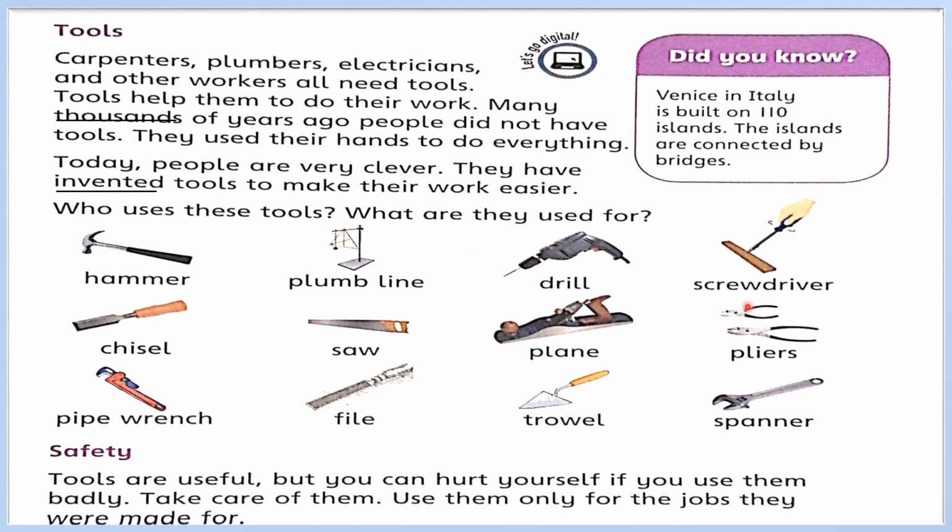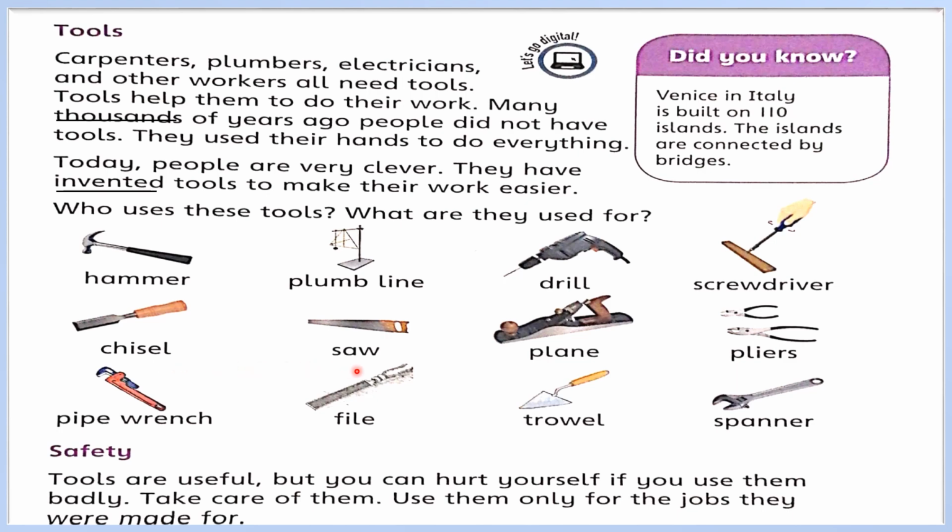Next one is screwdriver. Usually this tool is used for turning screws with slotted heads. This tool is used by a carpenter and also a laborer. Chisel. This tool is a cutting tool with a sharp edge at the end of a metal blade.